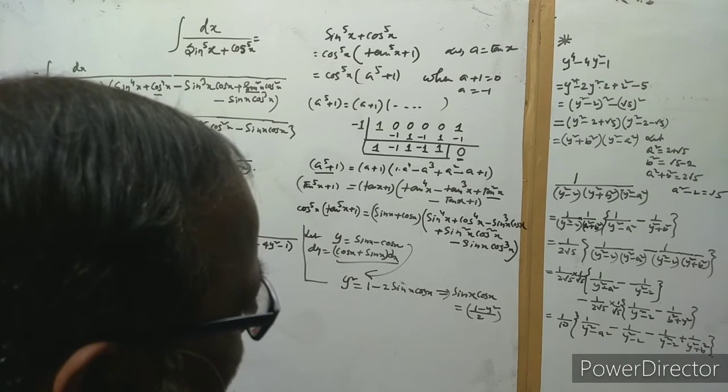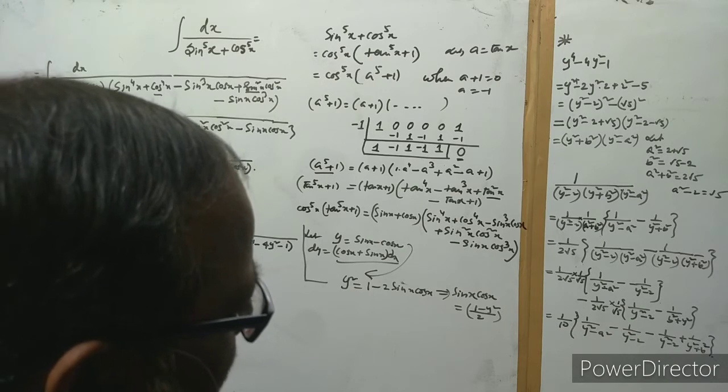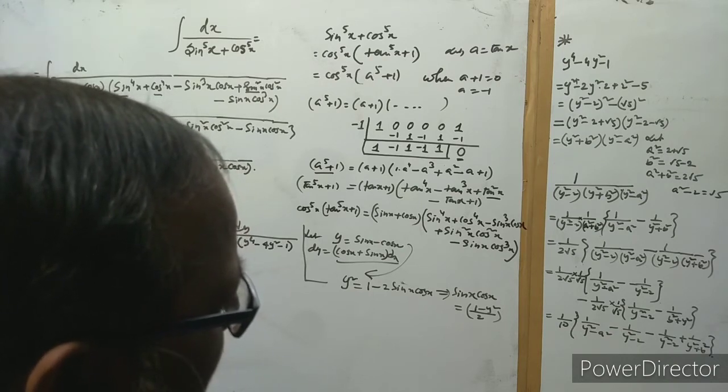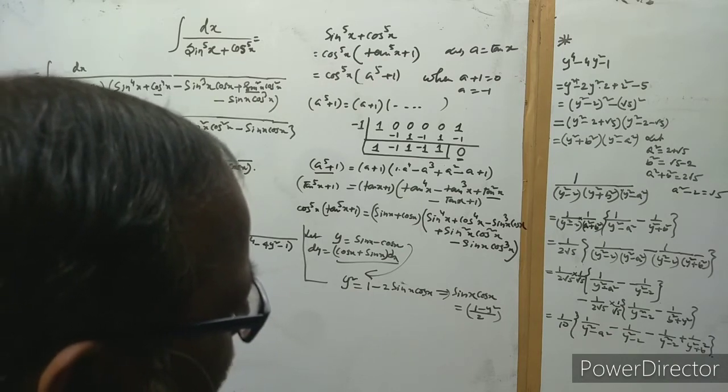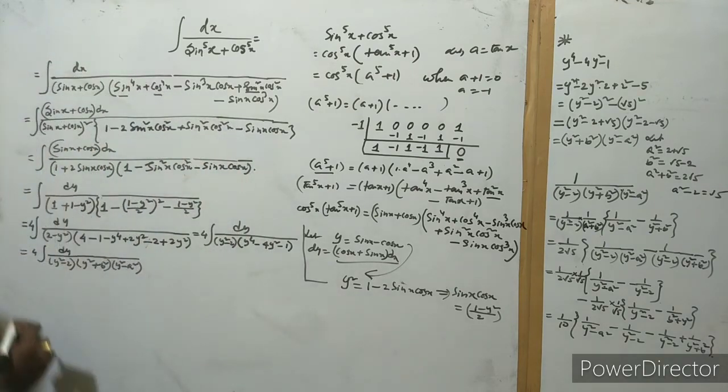So that's why 1 by root 5. Okay. So we take a common 1 by 10 on both of them. In the middle there is a minus, so minus, both the same. Okay. So see, the LCM we have 10, 1 by 10 there.